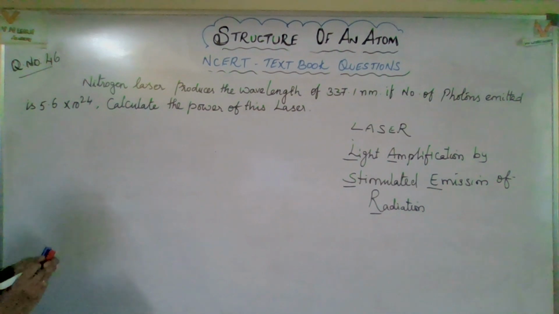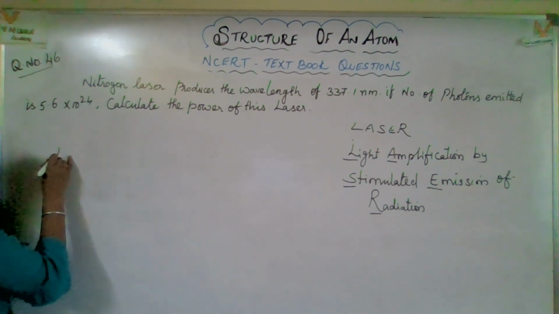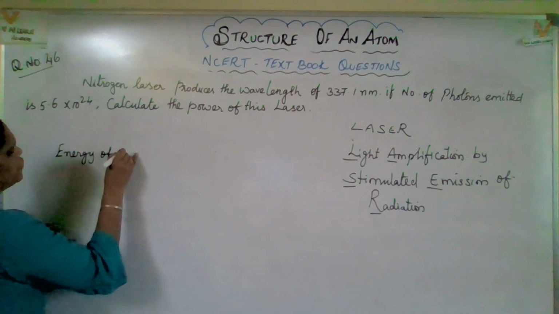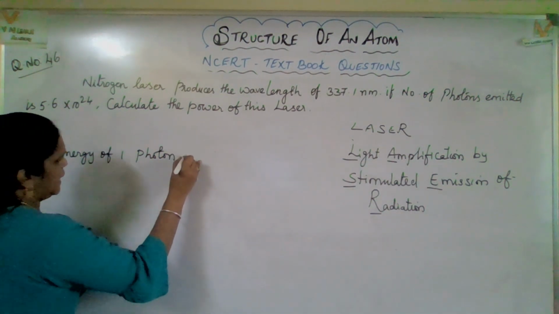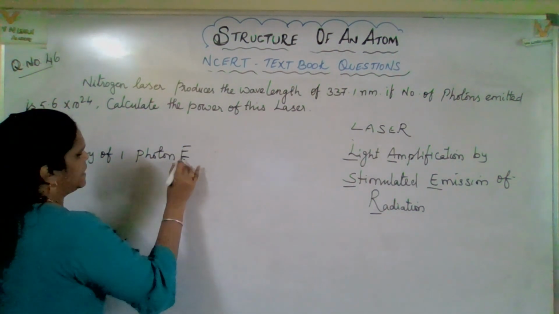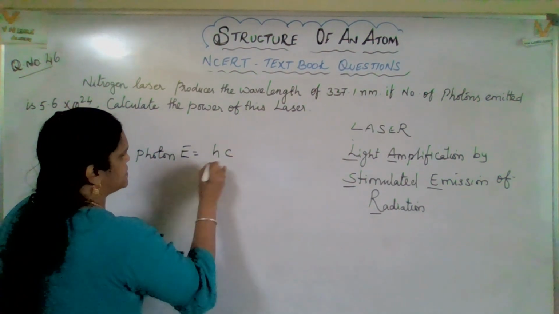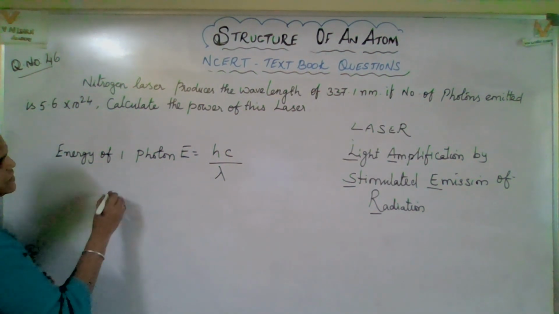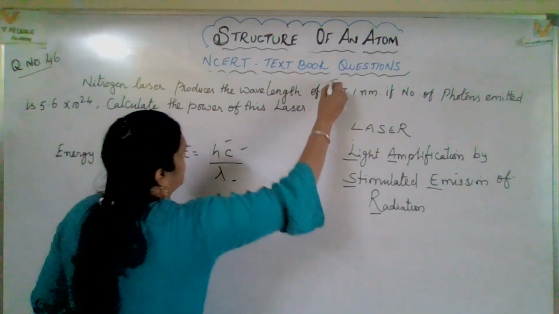First and foremost, energy of one photon. E, that is energy, right? E equal to what it is? General famous formula, hc by lambda, right? So here h is Planck's constant. Velocity and wavelength they have provided.